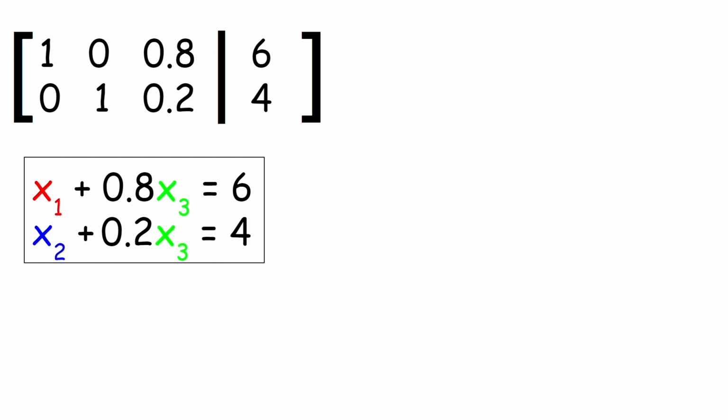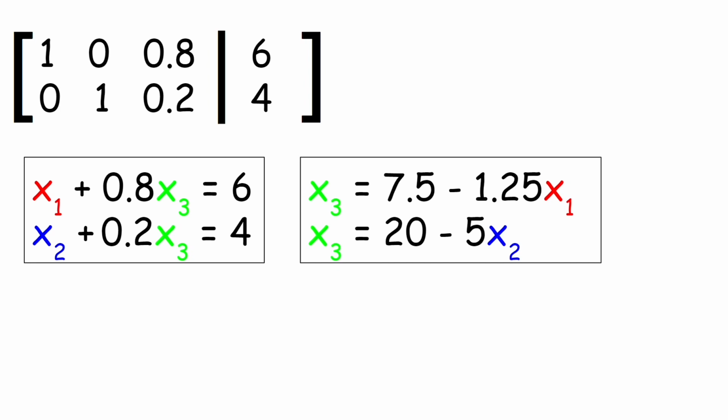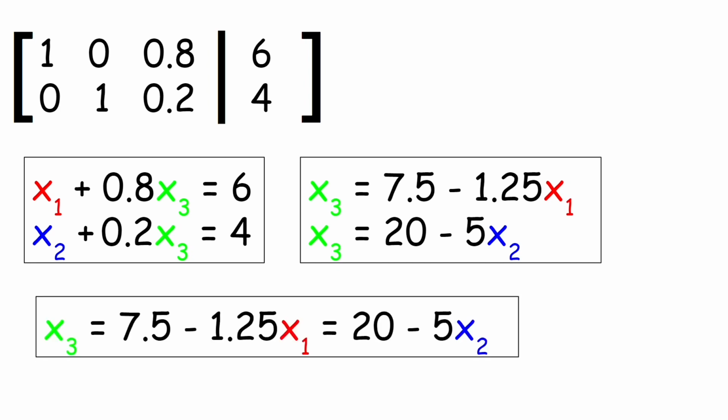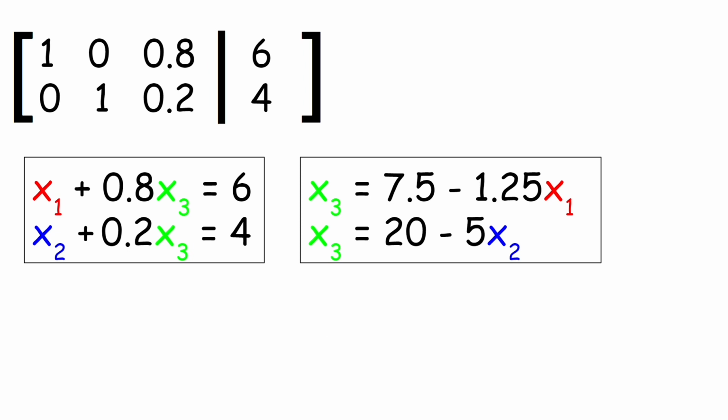But this isn't really an elegant solution. It's still kind of hard to tell what's going on. But maybe we can make it look a little bit better. I can solve both of these for x3, and now I can kind of combine them into this mega equation. Now this reveals that as soon as I choose something for x1, I get an x3. And as soon as I get an x3, I get an x2. I can really only choose one thing arbitrarily, and then I get a whole solution set to this question.